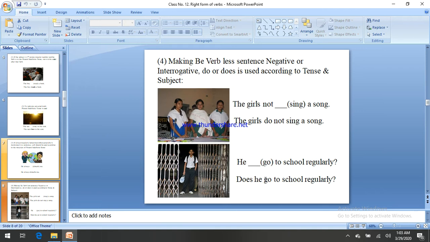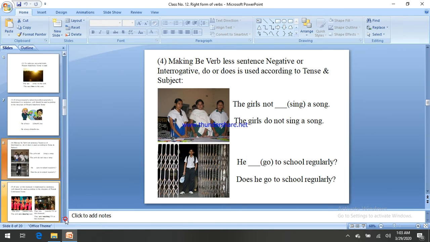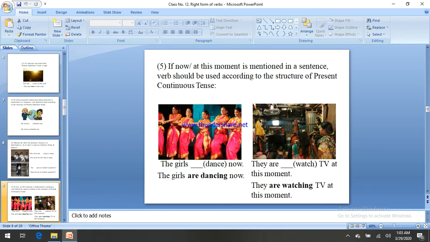Does, then the subject he, then the main verb: Does he go to school regularly? This one is in interrogative form. In this way you have to make negative sentences and interrogative sentences. There are two rules actually: how to make a negative sentence and how to make an interrogative sentence by bringing do, does, did. Then let's see our next slide.